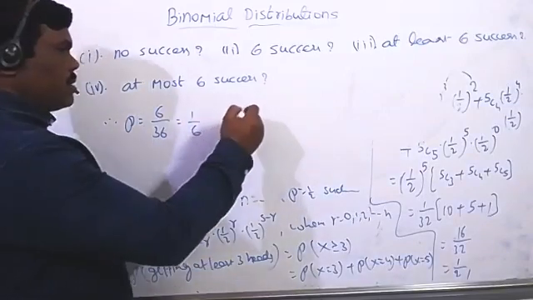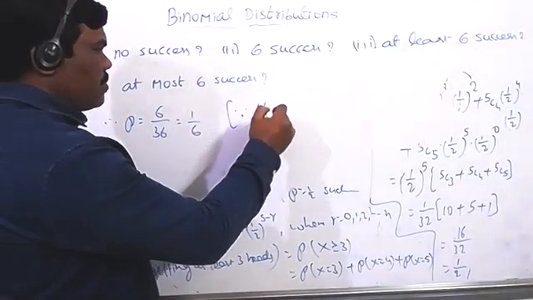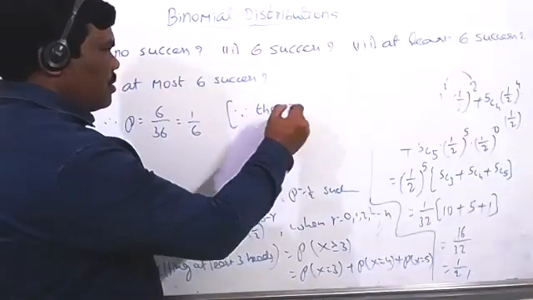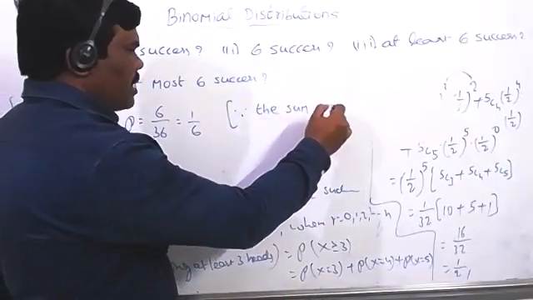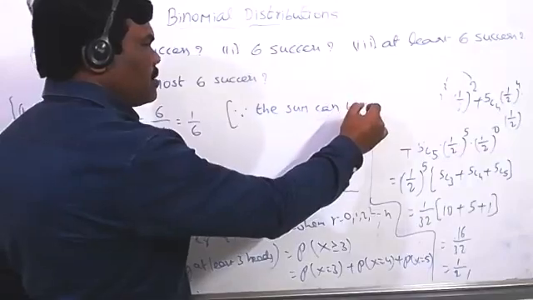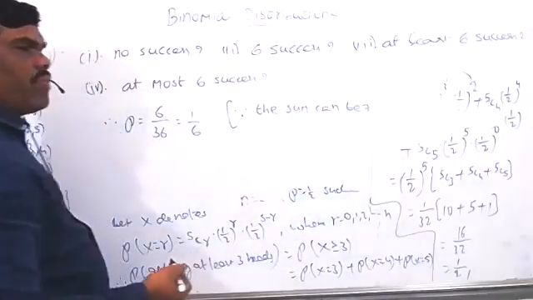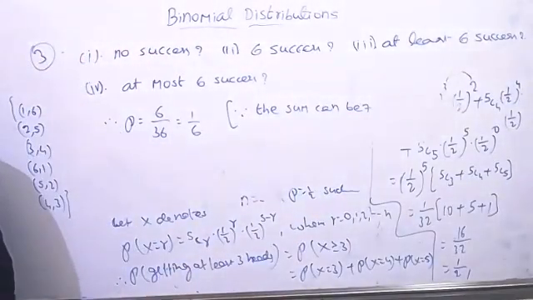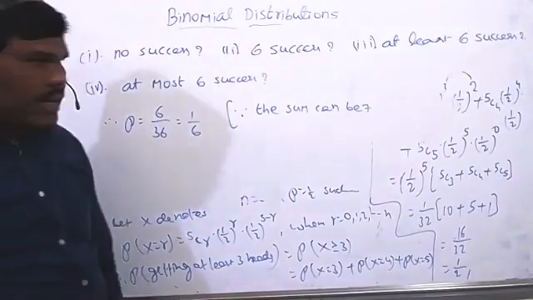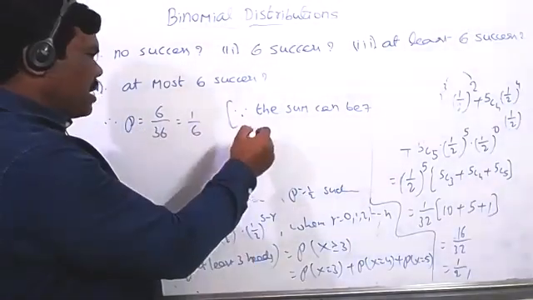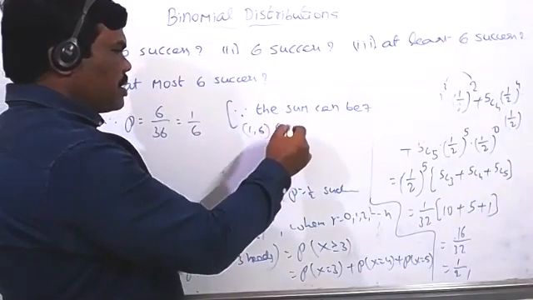If you want, you can write this inside the bracket also. Since the sum can be 7 when a pair of dice is thrown here, then all the chances you can write now: (1,6), (6,1).